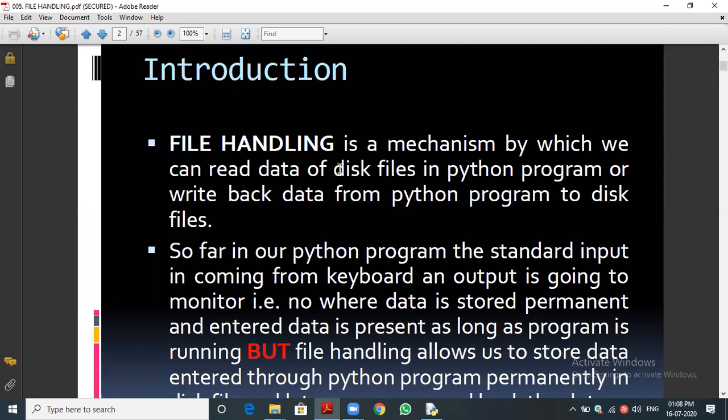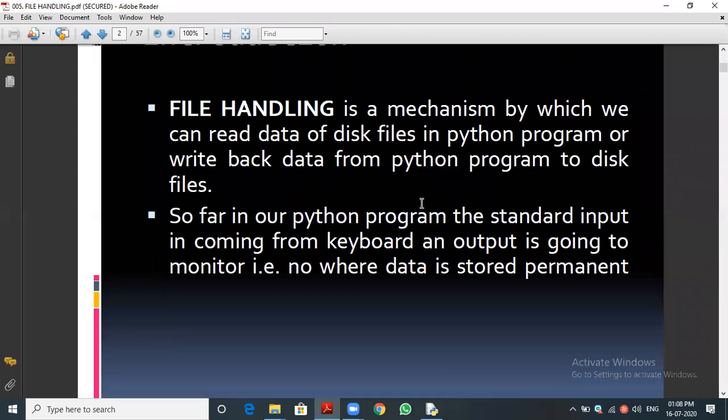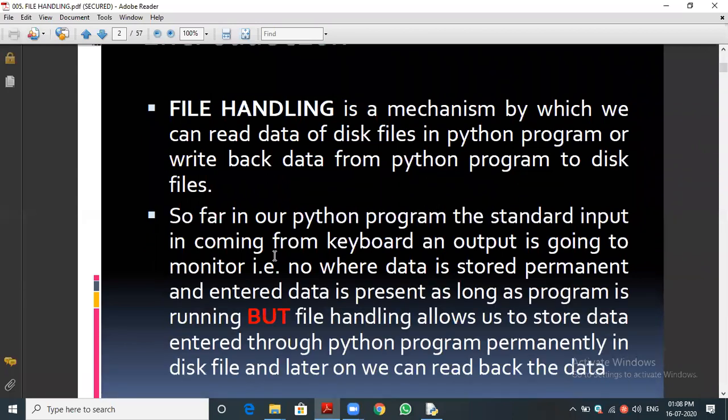That is very important. You can see this word, disk files, in a Python program. By using a Python program, how to store the data, how to retrieve the data. This is the concept. For a Python program, of course, we are giving the input, we are using all the data types, list, dictionary. As you can see, the entered data is present only as long as the program is running. Whenever the program runs, that time only the data will be present.